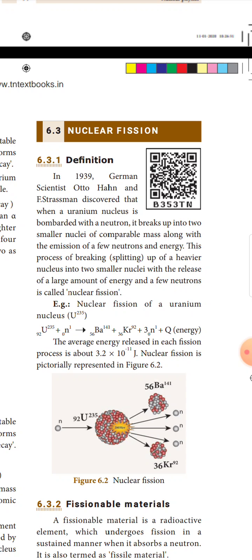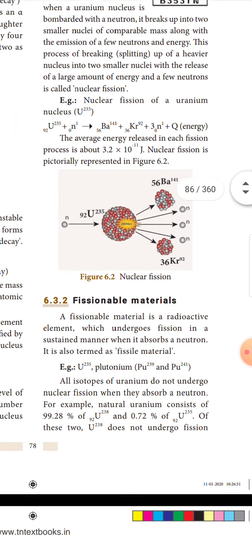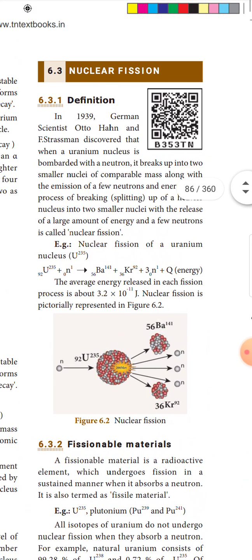Average energy released in each fission process is about 3.2 into 10 power minus 11 joule.